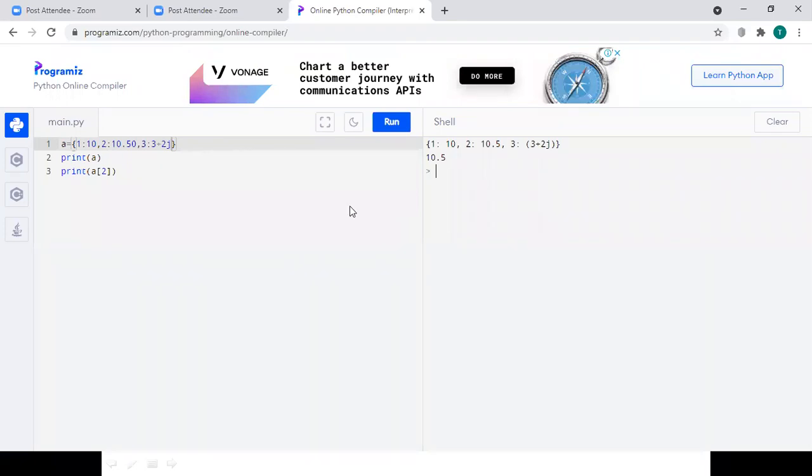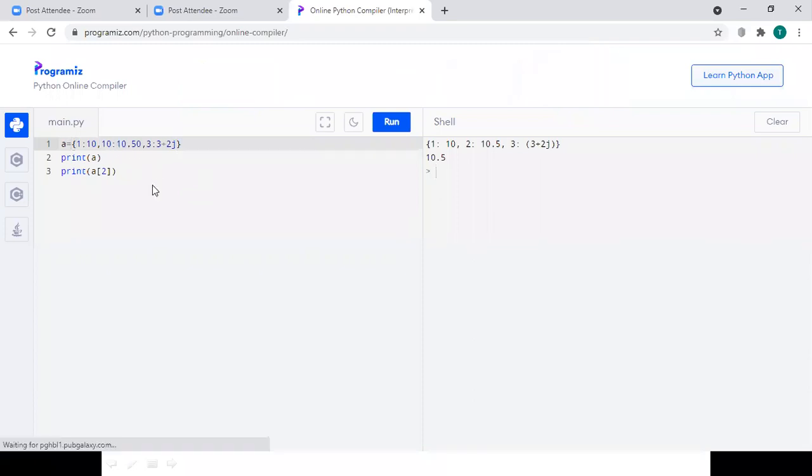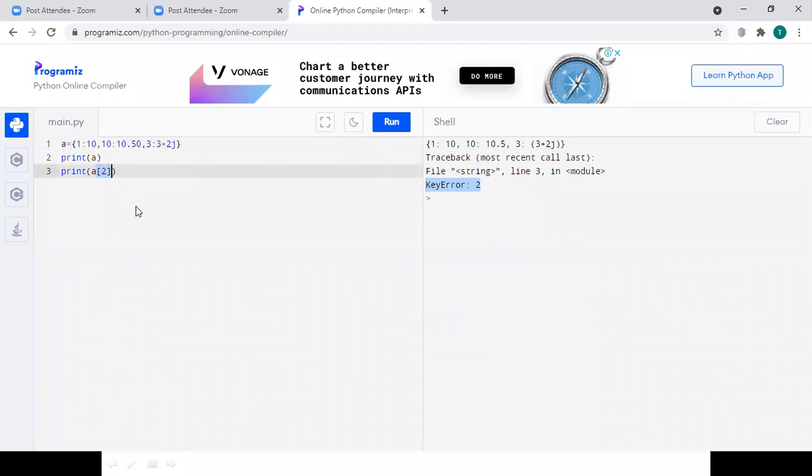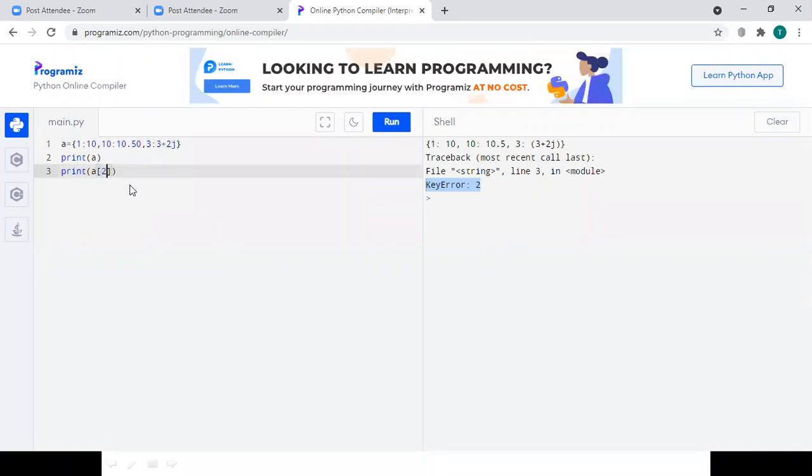Right? And there is no condition that we have to maintain the ordered keys. We can have the key 10 here. We can have the key 3 here, and we can have the key 1. So if I use the keys 1, 10, and 3, the program will run successfully. But we got some error at line number 3, because we tried to access A of 2, but unfortunately there is no A of 2. There is A of 1, there is A of 10, there is A of 3, but unfortunately there is no A of 2. So for this line number 3, we are getting an error.